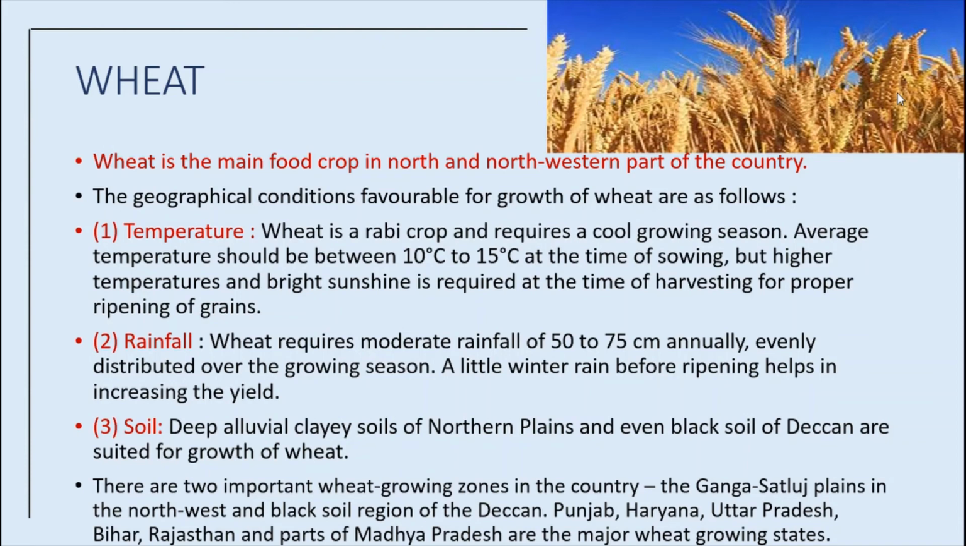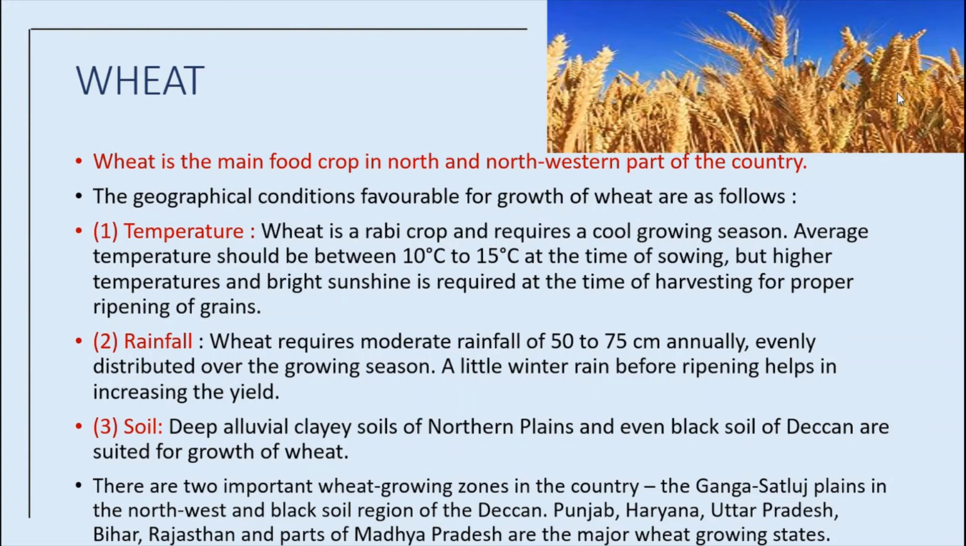Okay, rainfall. Wheat requires moderate rainfall of 50 centimeter to 75 centimeter annually, evenly distributed over the growing season. A little winter rain before ripening helps in increasing the yield. Okay, next, soil condition. Deep alluvial clay soil of northern plains and even black soil of Deccan are suited for growth of wheat. So which soil is suited for wheat? Deep alluvial soil of northern plains and even black soil of Deccan are suited for growth of wheat.